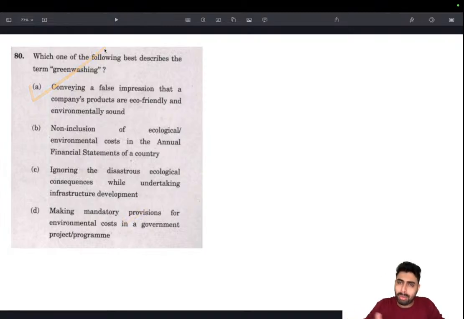Greenwashing, whitewashing. What whitewashing does? Negative connotation. So looking for negative practices or malpractices in the statement. This is not a malpractice. These three are malpractices, but creating an impression is given in the first statement, and easily we can arrive at the answer. There is one more term called greenium, which is a positive thing.